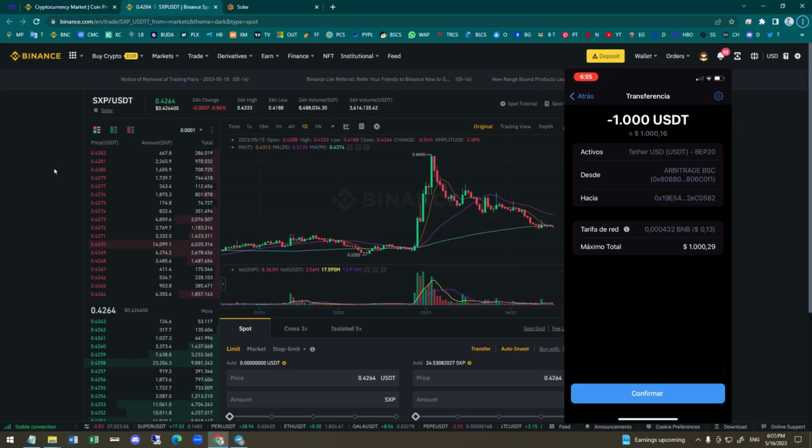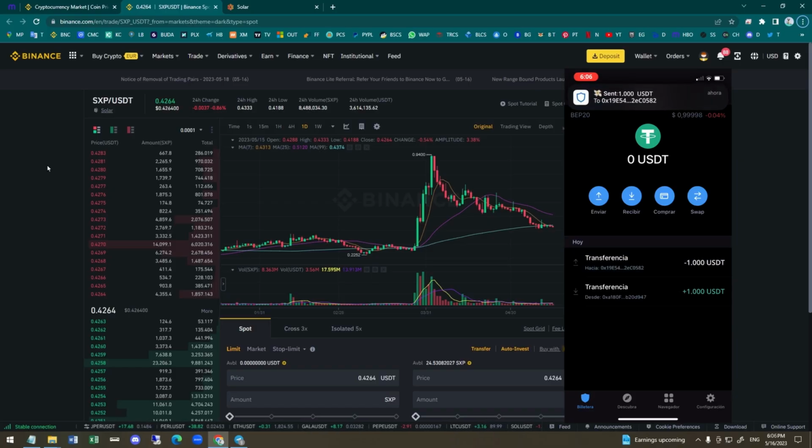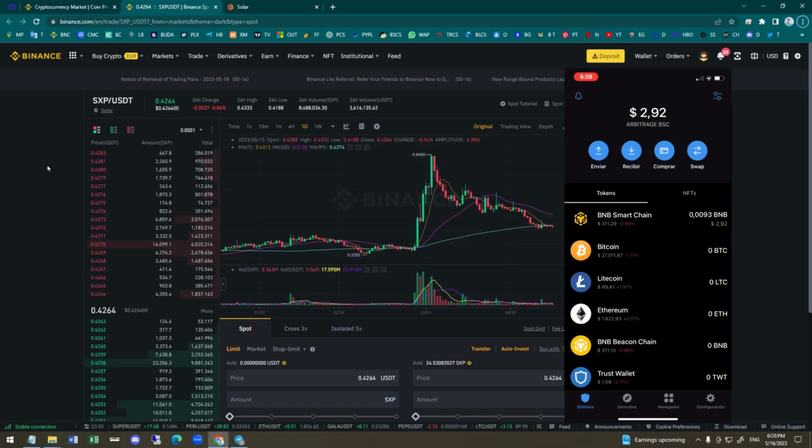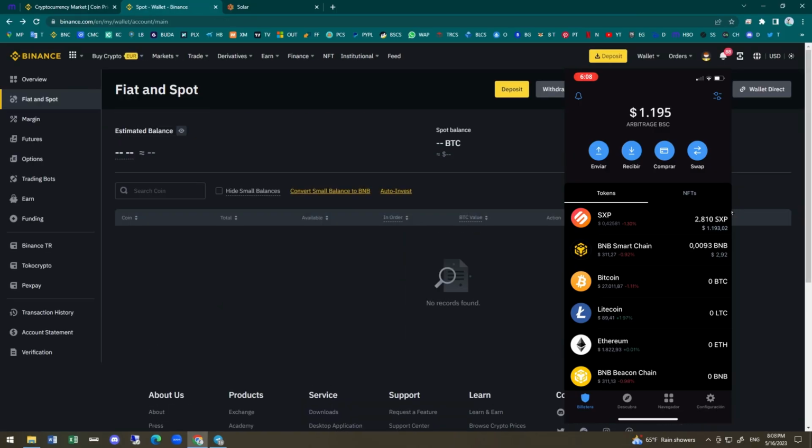Just so you know, I prefer to do it with the 1,000 USDT since I save on fees and time. And of course, I have the possibility right now. I'll wait a couple of minutes for the transaction to confirm, and then my SXP will arrive in the same wallet where I sent it from. And there it is. I received 2,810 SXP, which if I'm not mistaken is equivalent to around 193 USDT. That's a nice profit. Now let's convert this profit to USDT.